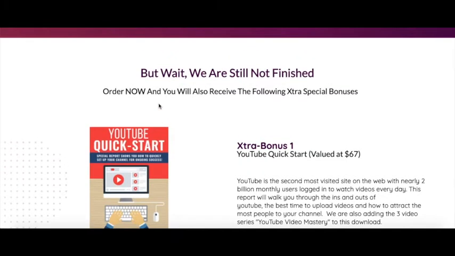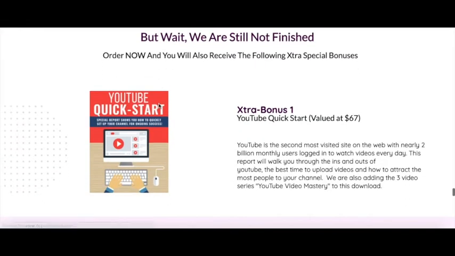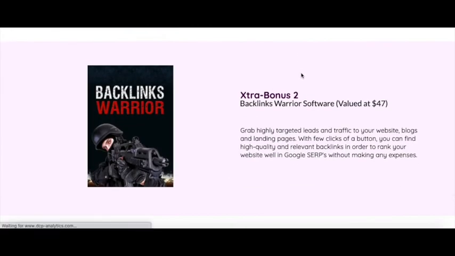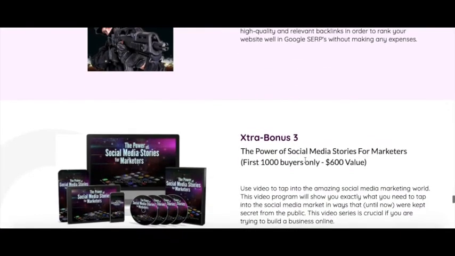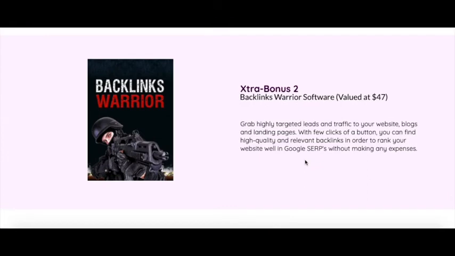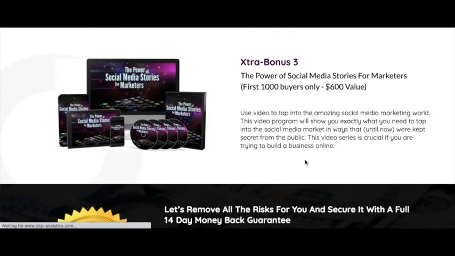They're also providing some bonuses. Bonus number 1 will be YouTube quick start. Bonus number 2 will be backlinks warrior software. This is really important software, as you all know that backlinks are really important in affiliate marketing or in any internet marketing. Bonus number 3 is the power of social media stories for marketers.